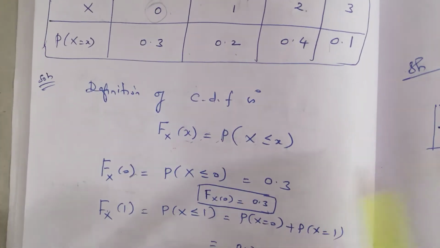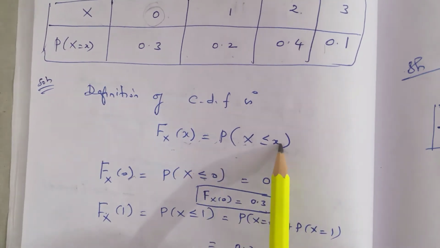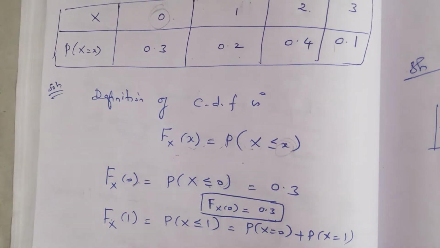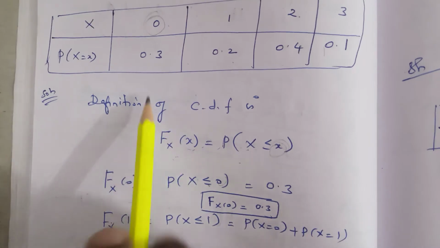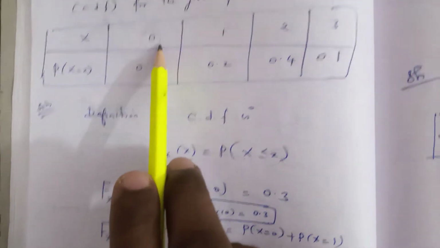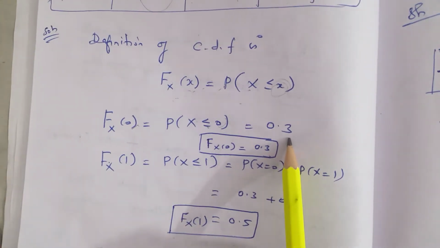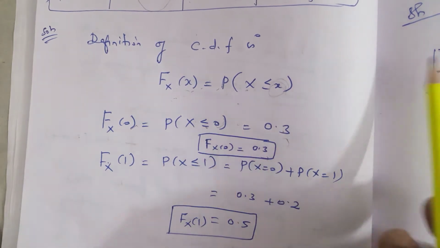F_X of 0 is the probability of X less than or equal to 0. In the place of x we take 0. So X less than or equal to 0 means this value is 0.3. So probability of X less than or equal to 0 is 0.3. So F_X of 0 equal to 0.3.